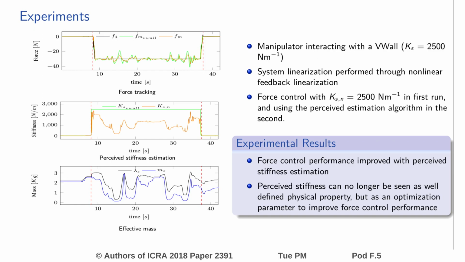As can be seen, due to force filtering, force tracking performance is improved in the second run, when the control model is adapted using the perceived stiffness estimation algorithm. In this way, the perceived stiffness can be seen not as a well-defined physical property, but as an optimization parameter to improve force control performance.